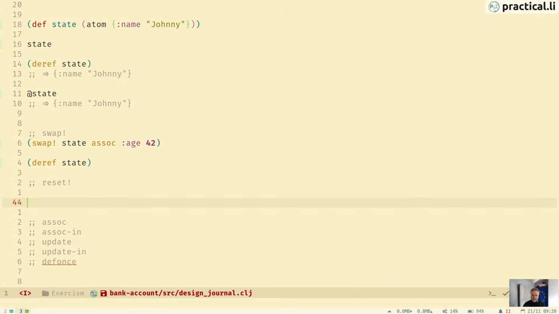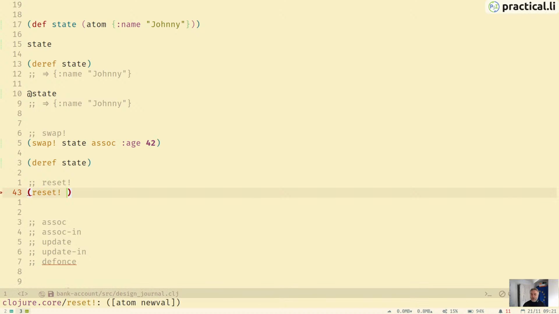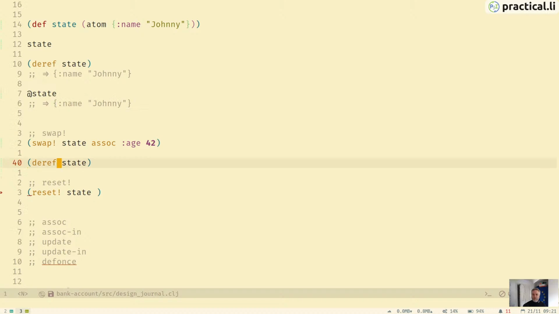Another one we can do is reset. So we can just do reset state. Let's spell it right this time. There we go. If we look down at the bottom here, it's showing us that we just give an atom and pass in a new value. So literally we are just resetting the value. So we're going to reset the value to the original state.